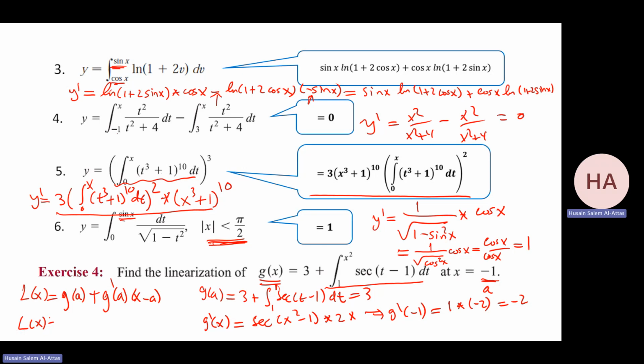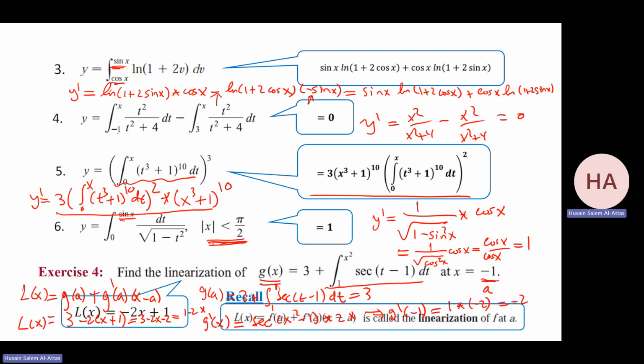L of x will be g at 1, g at a, which is 3, plus or minus 2, x minus minus 1, that is plus 1. So I have 3 minus 2x minus 1. That gives me 1 minus 2x. That will be my L of x, which is this one, minus 2x plus 1, or 1 minus 2x. Just to link it with the relation when I have this formula, if you remember it from Math 101.